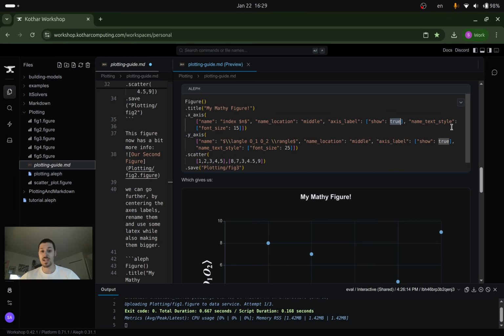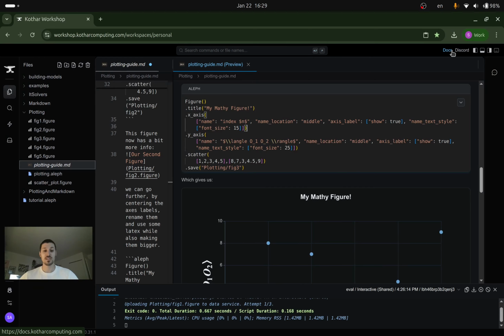We also want the name text style to be a little bit bigger, so we're going to make the font size larger. Here it's a dictionary. It's not a dictionary, it's a map with an option map. So it's nested, and a little bit confusing.